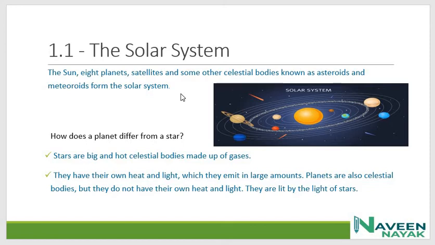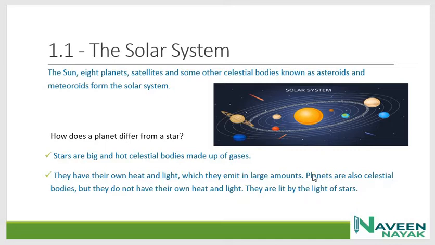And some of the planets have satellites and some of the planets don't have satellites. Earth has one satellite which is a natural satellite, which is the moon. And how does a planet differ from a star? We all know that the sun is a star because it emits light, and stars are big and hot celestial bodies made up of gases. They have their own heat and light which they emit in large amounts.